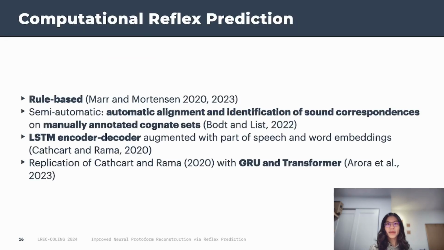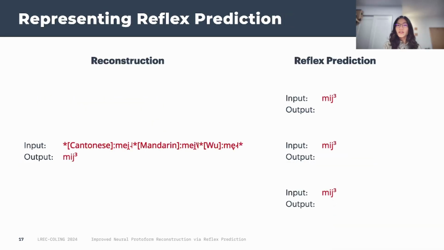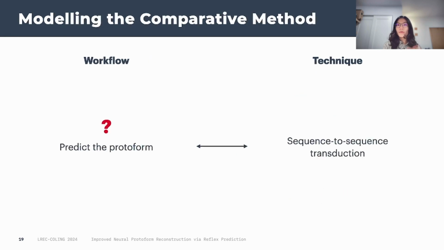This brings us to another line of research on computational reflex prediction. For reflex prediction, some existing methods include rule-based systems, automatic alignment and sound correspondence identification, and finally neural networks with RNN and transformer models. This is the method that we'll be using. Similar to reconstruction, neural reflex prediction can be represented as a sequence-to-sequence task. The major difference here is that the input is now in a single language, but we want to predict multiple different daughter languages. So we prepend the daughter language token to specify which language we want to predict the reflex for.